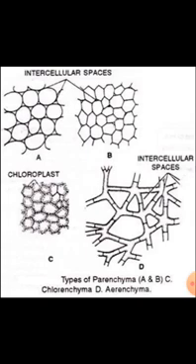Whereas in certain aquatic plants, the intercellular spaces are filled with air, which helps in giving buoyancy to the plants. That is, they help in floating. Such a parenchymatous cell is called aerenchyma. So, basing upon what function they perform, they are either called chlorenchyma or aerenchyma. The structure of these tissues is that they have thin cell wall with unspecialized cells. They store food and water and are basically found in stems and roots.